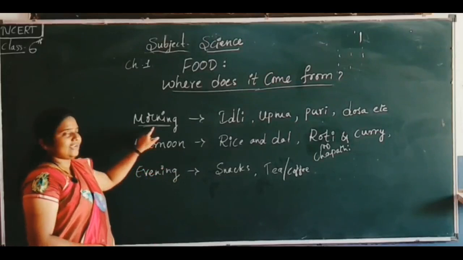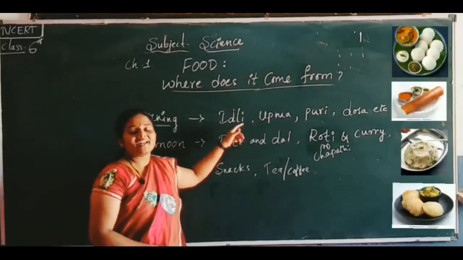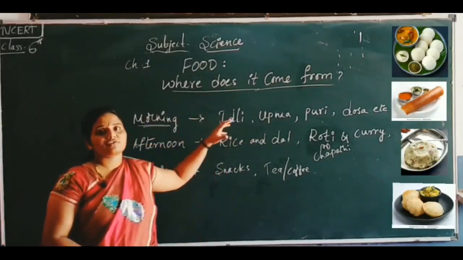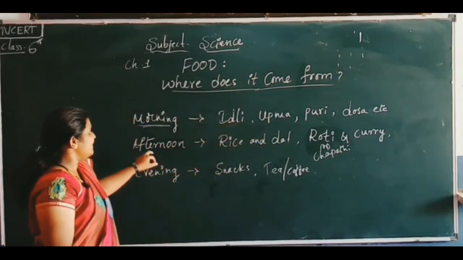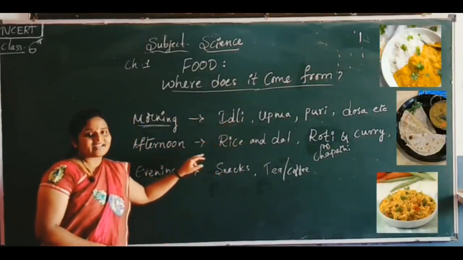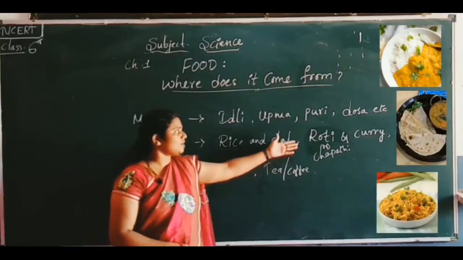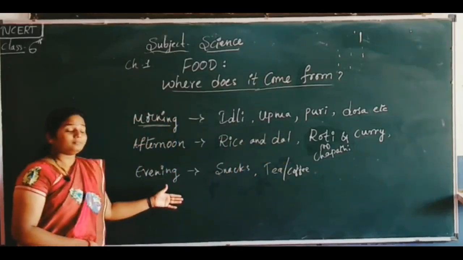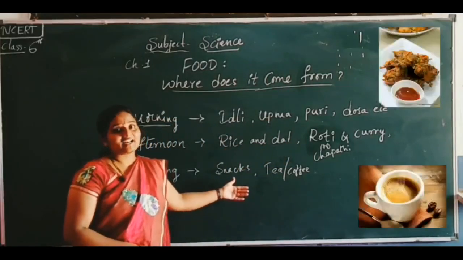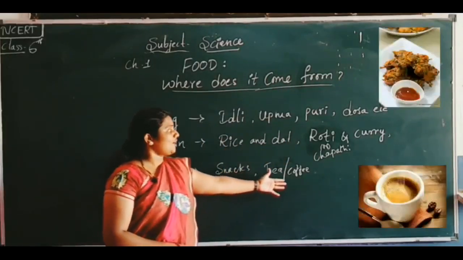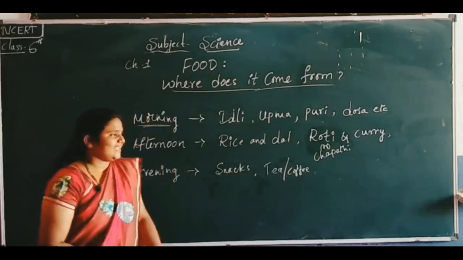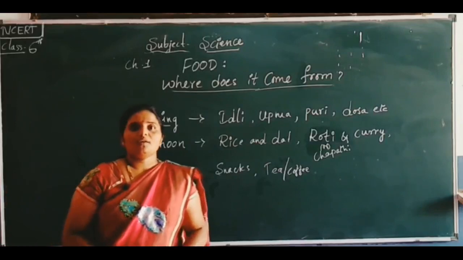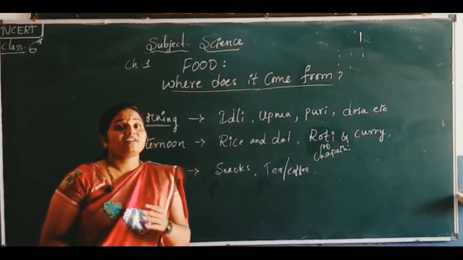For example, in the morning, what do we prefer? Idli, dosa, puri, upma, such light dishes or fruits. Then in the afternoon, what do we prefer? Rice items, or pulao or roti and chapati along with the curry. Then similarly in the evening, we prefer snacks like hot pakoras or tea or coffee. By seeing all these different food items, we can see that people want different food items at different times.